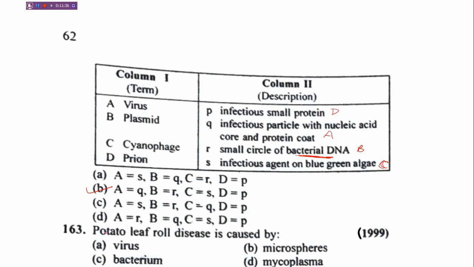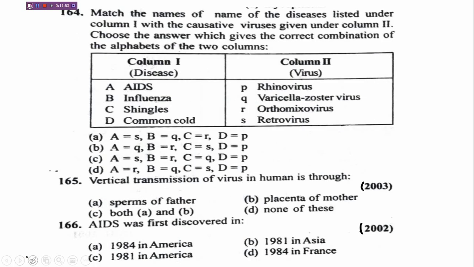So the next question is: potato leaf roll disease is caused by A, virus, B, microspheres, C, bacterium, D, mycoplasma. The correct answer is virus. Moving ahead with the next question.